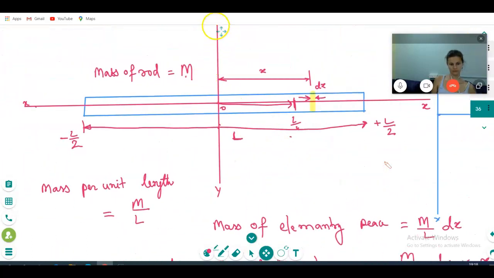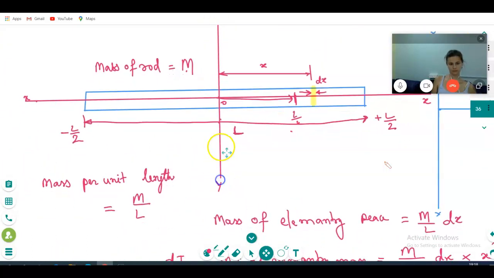Now this is the axis of rotation. Now suppose axis of rotation, I will shift here. You have to try yourself in your house. Try whatever this one is. Suppose axis of rotation, I will change here.